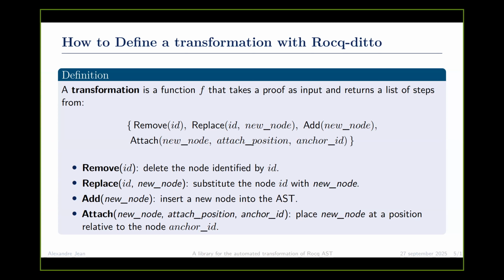So we have two ways to add a node, add and attach, because add uses a fixed position, meaning it's not commutative or associative, because we move nodes when we add or remove nodes. So when you add a node, it can move over a node, making your future add invalid, or at least not what you expected. And so that's why we use attach, but add is still useful because sometimes you want to place a node at the first line of a file, for example.